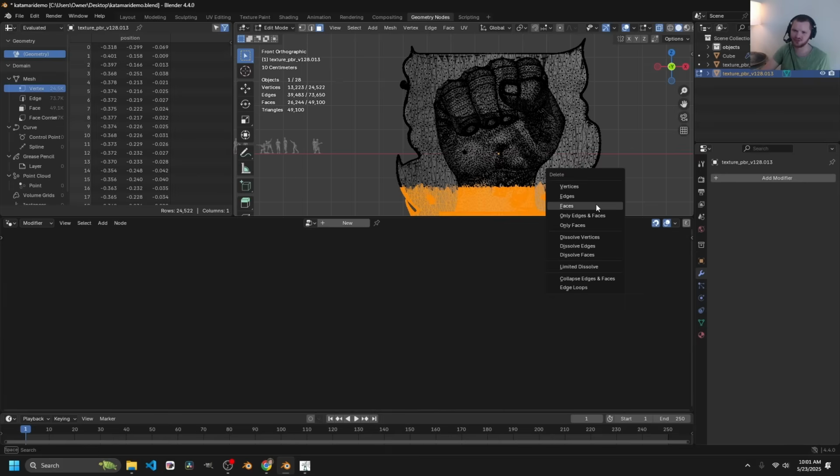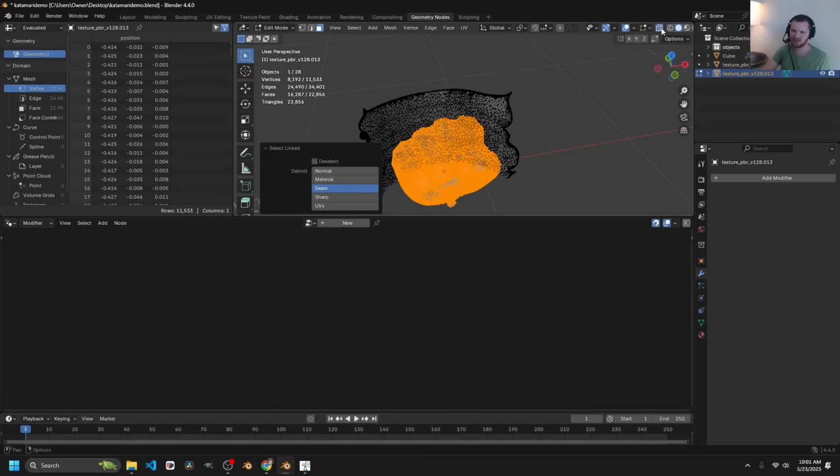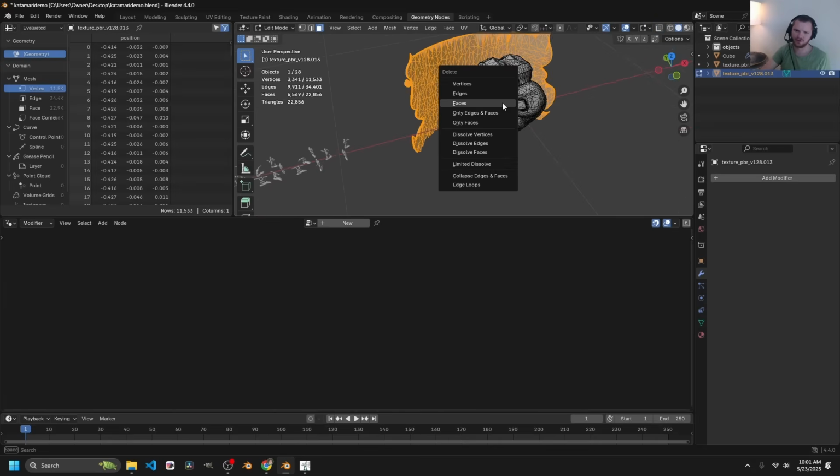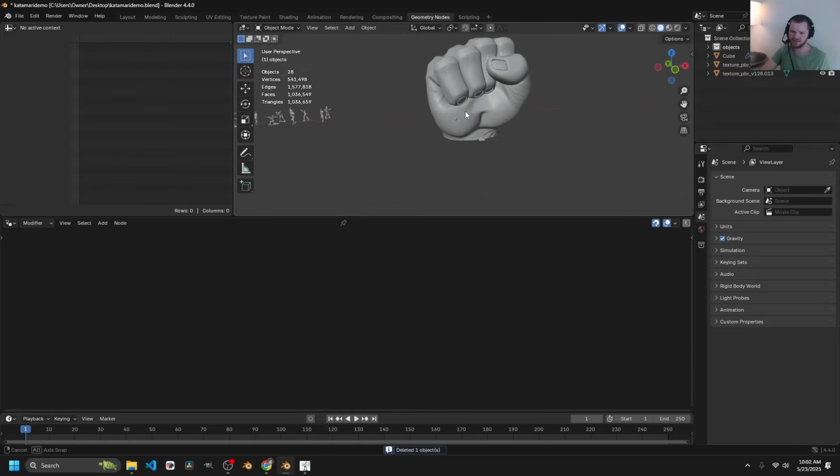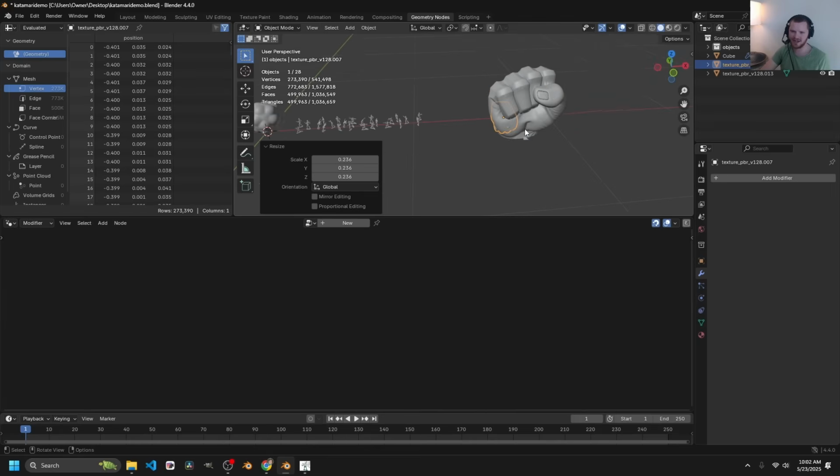Control I to invert the selection and delete what you don't want. And can we just click L? L lets you select linked islands. Get rid of the background, boolean, difference, cube, apply. Love it. And then for this one, I'm just going to use it as is.